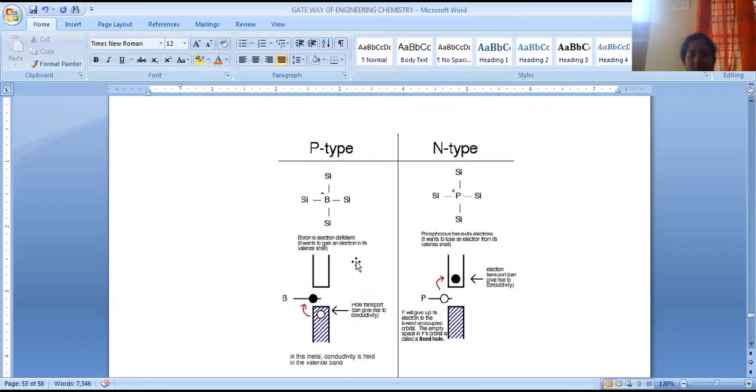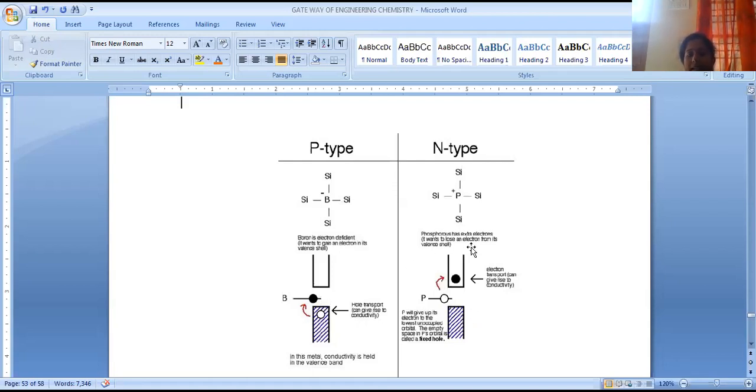See, this is about the mechanism of the P-type and N-type doping process, where we are taking a semiconducting material, let us say silicon. When it is doped with boron, boron is electron deficient, so electrons present in the silicon are gained by boron. So this is the conduction band and this is the valency band. Due to the introduction of this impurity, what happens? The energy gap is somewhat lowered. When the energy gap is lowered, excitation of electrons is easier.